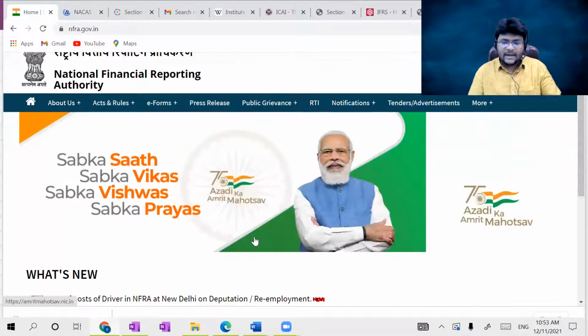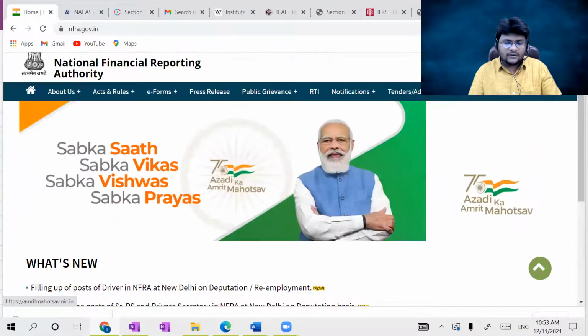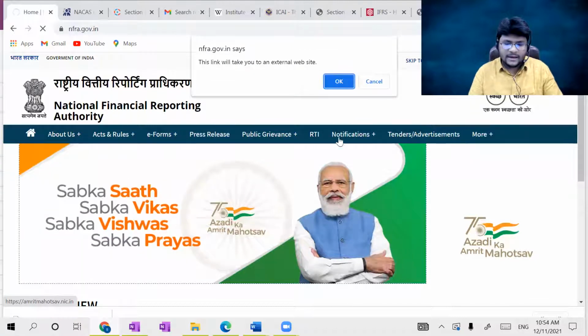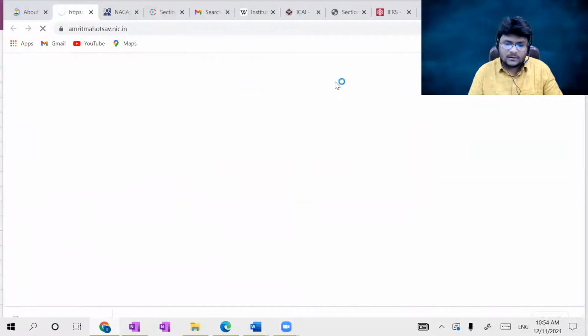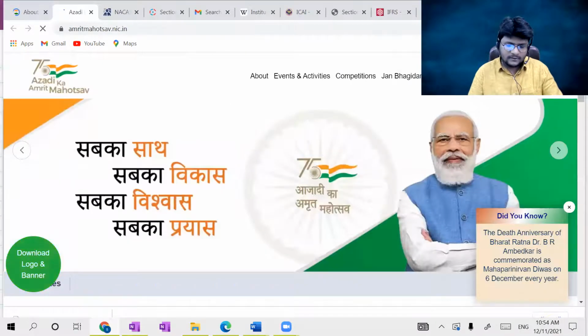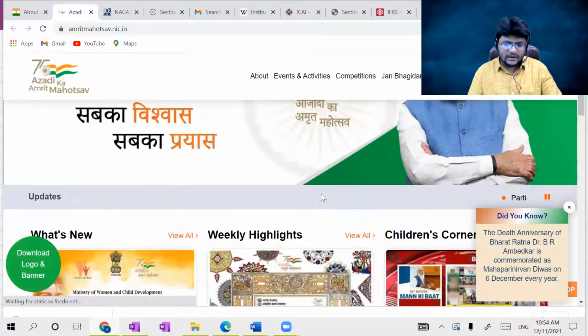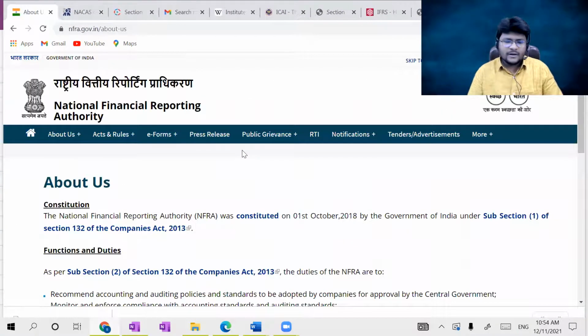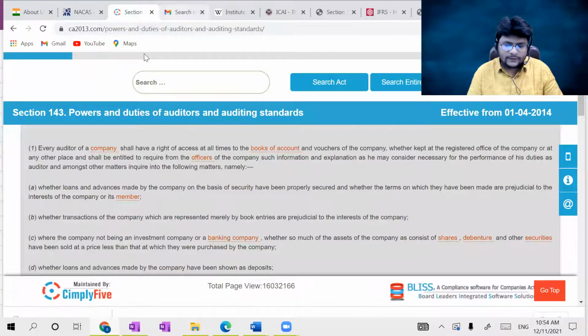This is actually the NFRA official website. If you check regarding NFRA, the entire information is given. A separate official website is there for the National Financial Reporting Authority. About the organization, if you click, everything will be clearly given. Please check the NFRA information yourselves, as I don't want to go into in-depth issues. Let us check the Accounting Standard Board, guys.